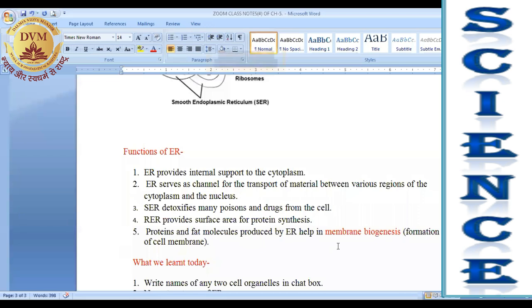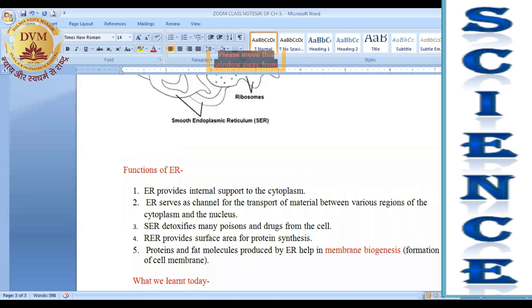So what we can say is that ER plays an important role in the formation of new membrane. All of you know that this is your growing phase. New cells are forming in your body.